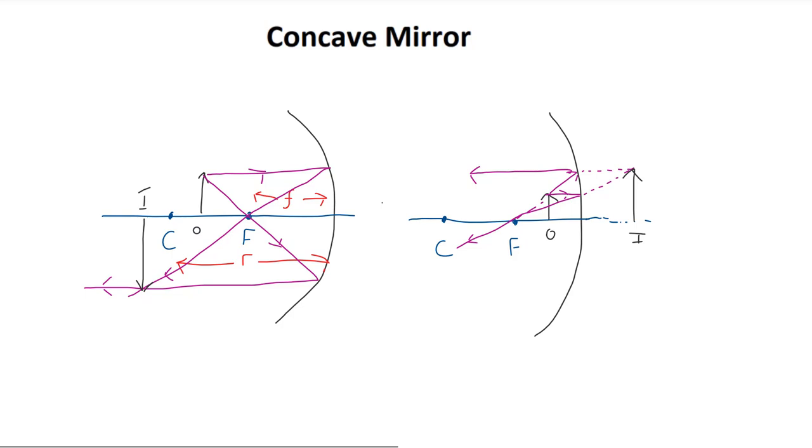To finish off, I will leave it to you to see what happens at the point in between. What is the resulting image for an object that is actually placed on the focal point of the mirror?